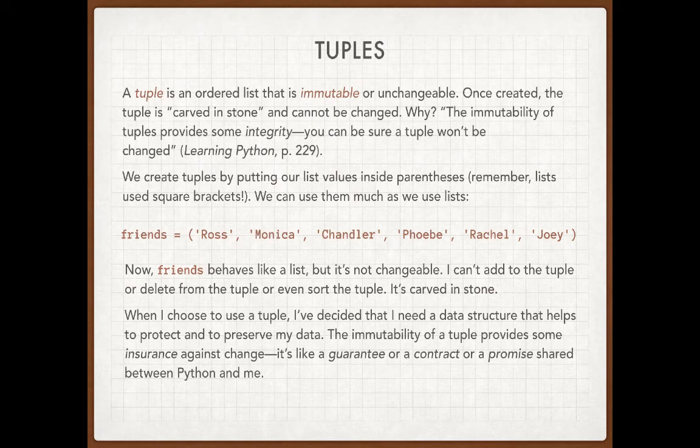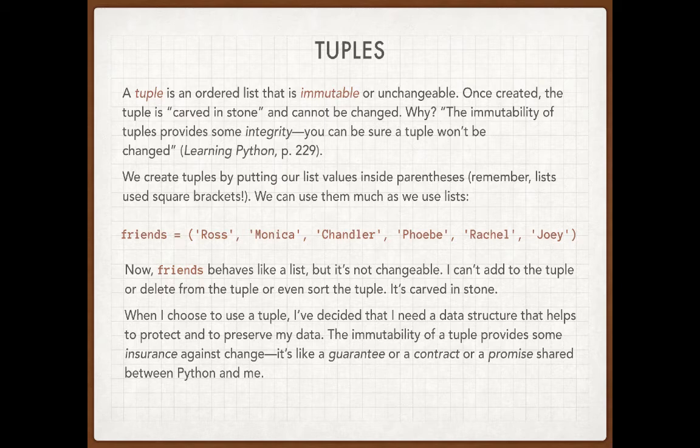You'll see this especially in more sophisticated applications, like when you pull things out of a database. If you pull things out of a database, you don't want to accidentally change it before you push it back into the database. And so oftentimes in an application like that, you'll receive data as a tuple.